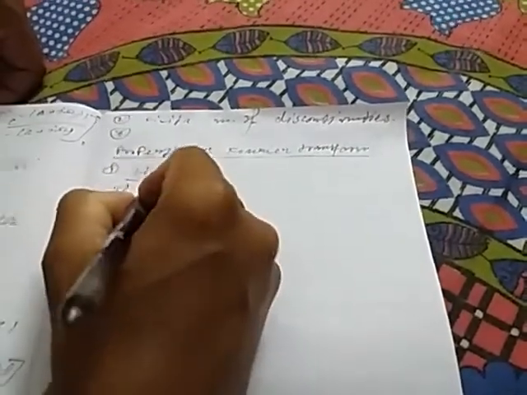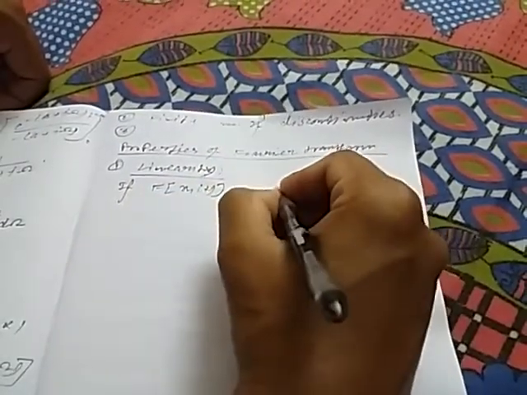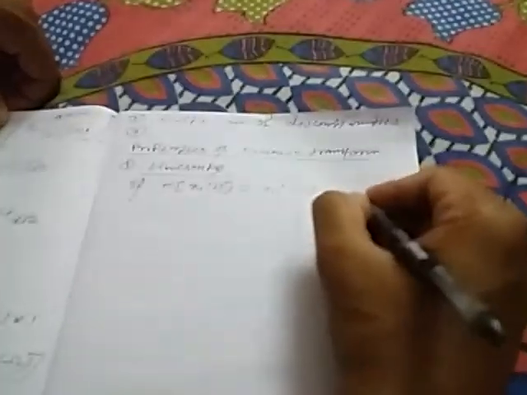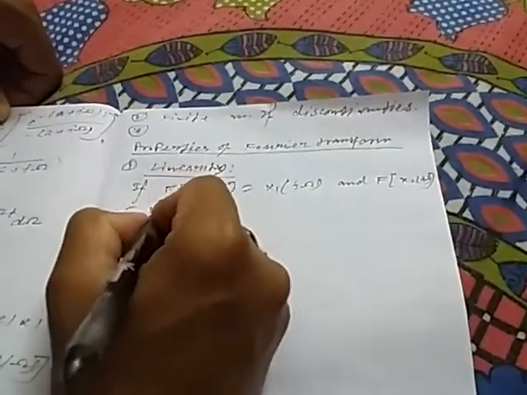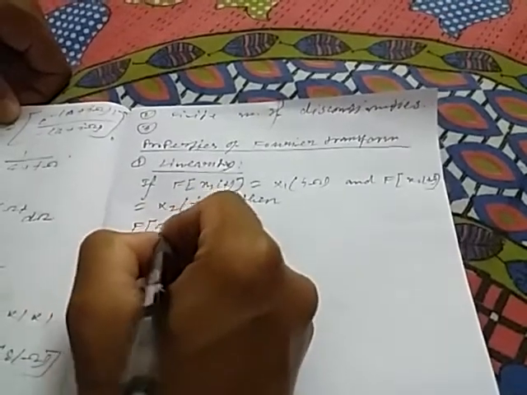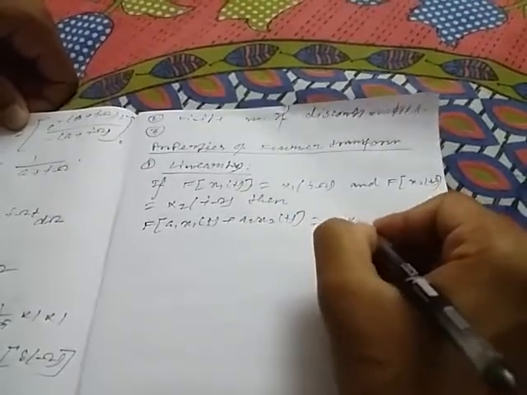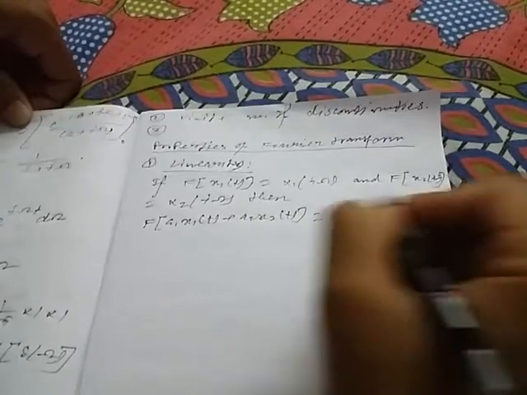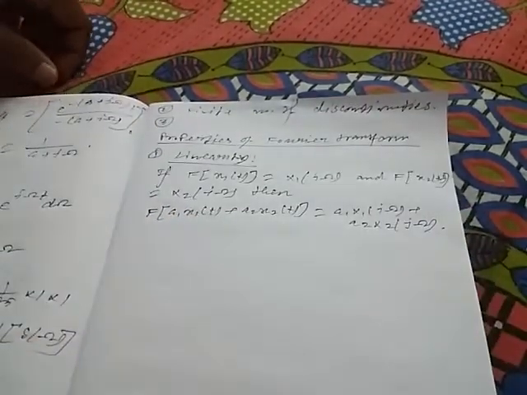Now the properties of the Fourier transform. The first one is the linearity property. It says if the Fourier transform of a function x1(t) is X1(j omega) and the Fourier transform of another function x2(t) is X2(j omega), then the Fourier transform of a1 x1(t) plus a2 x2(t) equals a1 X1(j omega) plus a2 X2(j omega).